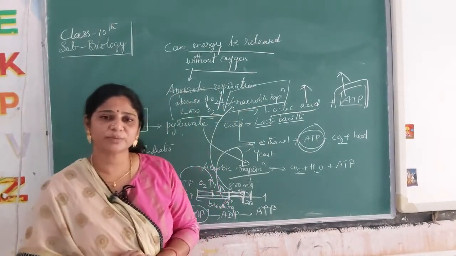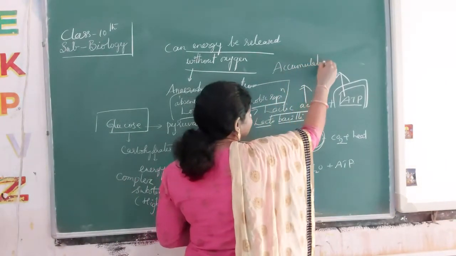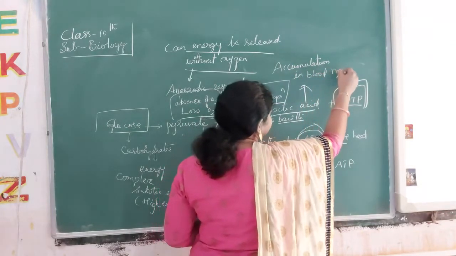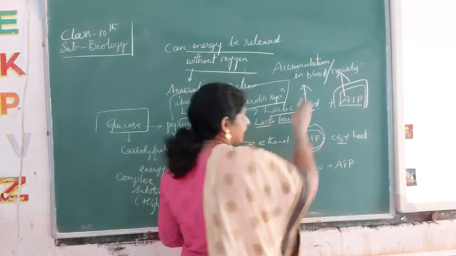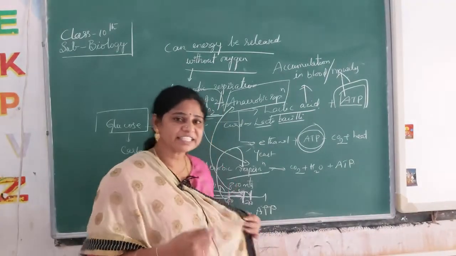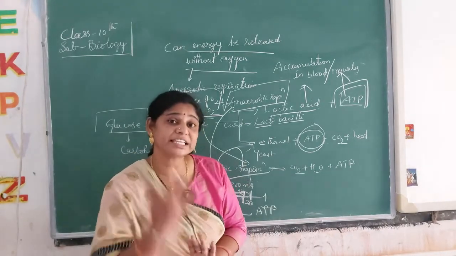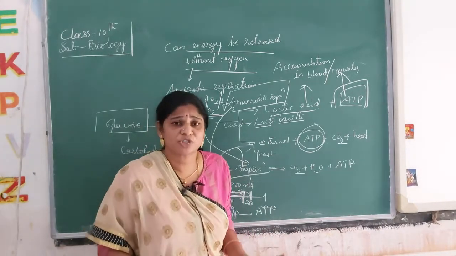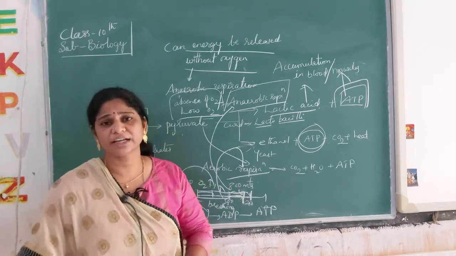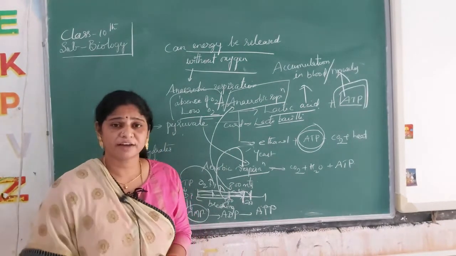As soon as lactic acid accumulation is seen, we call it accumulation. Accumulation is seen in what? In the blood or muscles; we can call it accumulation in the muscles, in the blood only. Actually, lactic acid accumulation is in the blood, and due to that fatigue occurs in the muscles, a little strain occurs in the muscles when he is in anaerobic respiration. If he stops immediately there, he can't run; he will not reach his target, he will stop at 700 meters only, unable to run after anaerobic respiration.